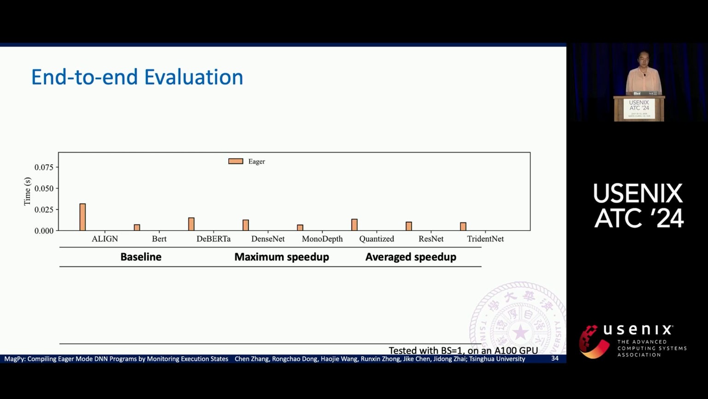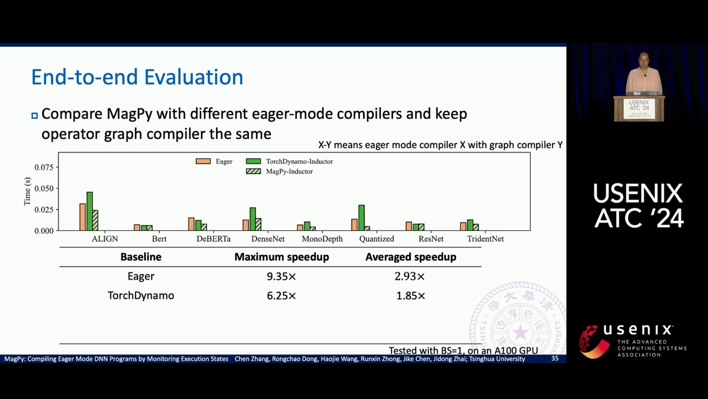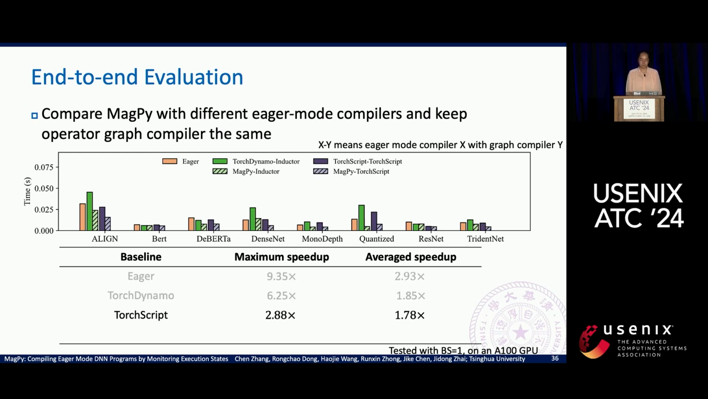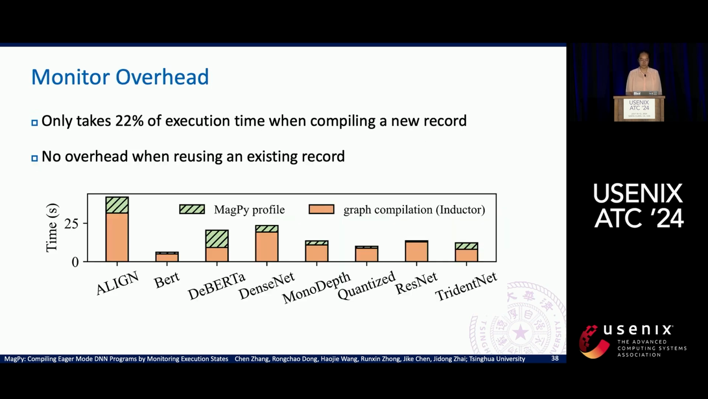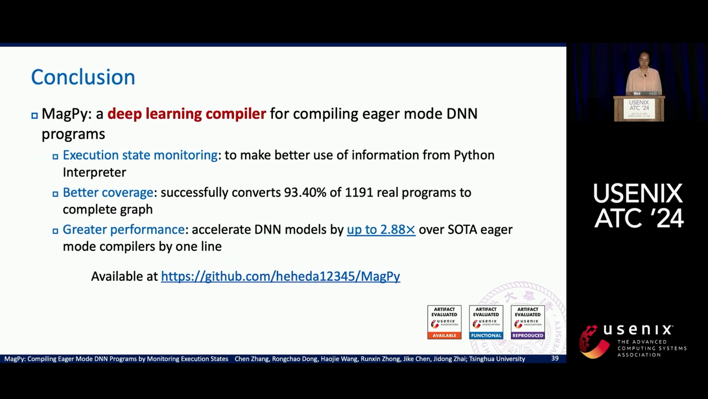The second part is end-to-end evaluation. We want to compare exporting operator graphs with different approaches, and then use the same graph-level compiler to compile the graph. We can achieve 1.8 times speed up over TorchDynamo, 1.78 times speed up over TorchScript, and 2.49 times speed up over lazy tensor. When we need to compile a new record, the monitor overhead of MAGPY is tolerable compared with the time needed to compile the new operator graph. And when we can reuse a record, no new overhead will be added by MAGPY.